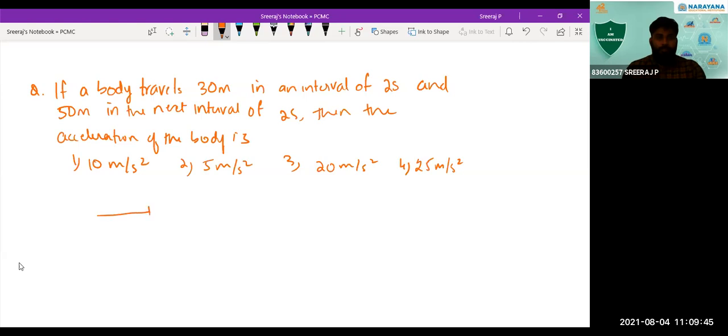Check it out clearly. First 30 meter, it traveled in 2 seconds. Second 50 meter, it traveled in 2 seconds.